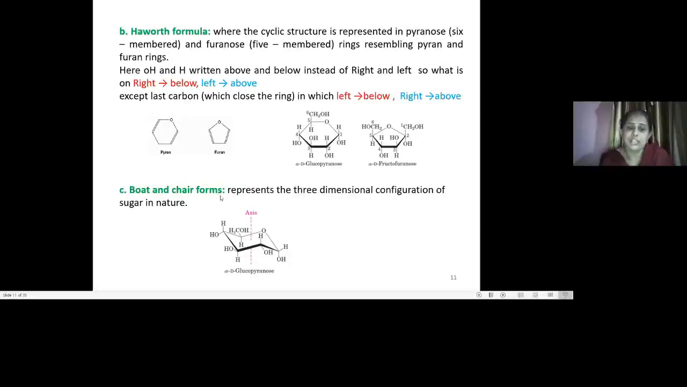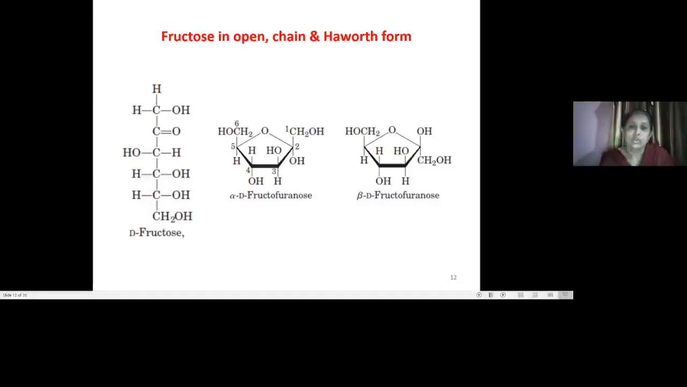While the boat and chair forms represent particularly the 3-dimensional structure of the sugar in nature, here it is shown for alpha D glucopyranose. You could see the boat structure over here, and when it is divided through the axis, that gives you the 3-dimensional configuration of the sugar in nature. So these are the three ways to show the structure of glucose.